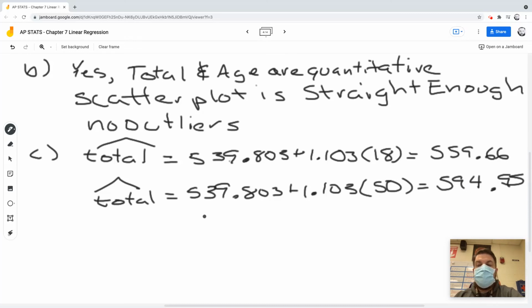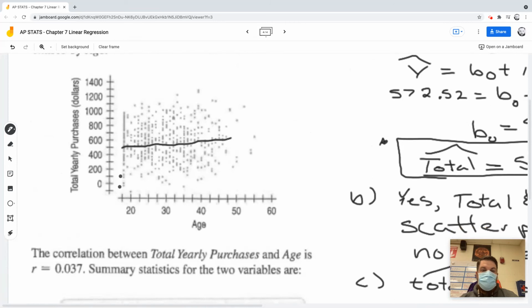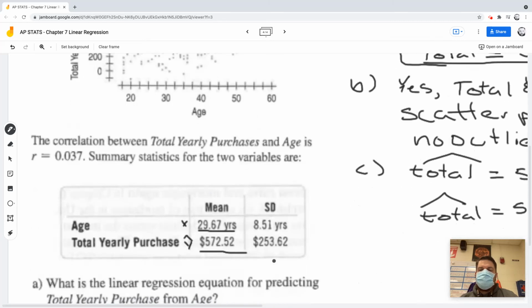So what does that tell me? Well, first of all, it's a weak correlation, so I'm going to think to myself, the average for the 18-year-olds will be about 559. But it could be as high as 700, and it could be as low as 0, or 200. You got to look at the graph. If I look at the graph, 18 would be about right here, and that's about where the average would be. The middle would be 559, but it could be as low as 0 and could be as high as 1,000. For a 50-year-old, because they have a few less bills and maybe more income, they probably spend more.